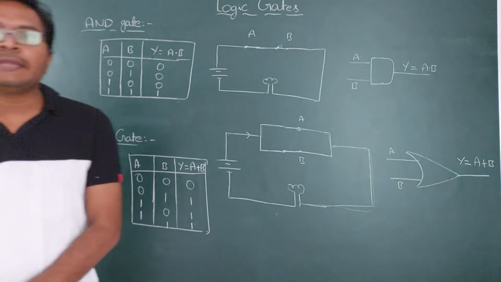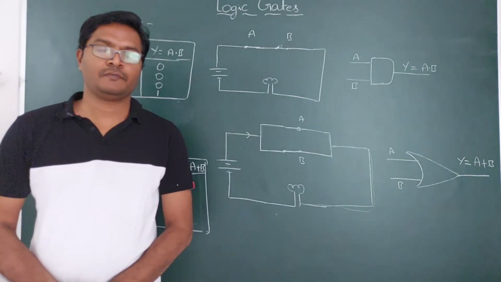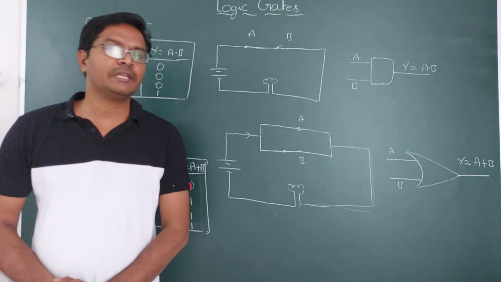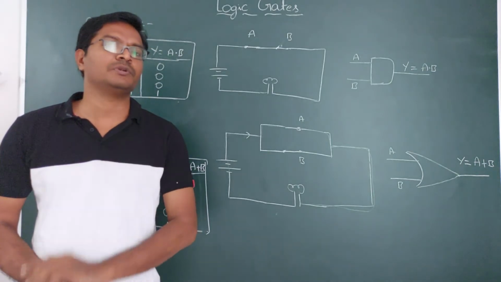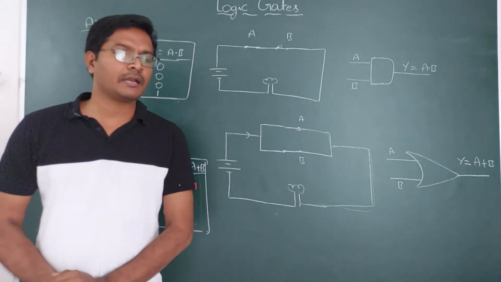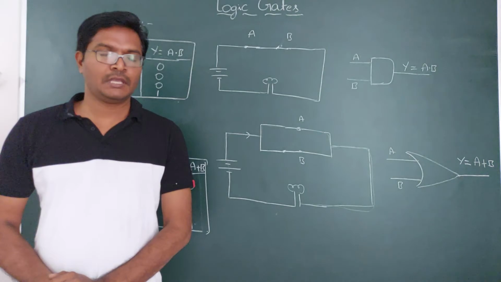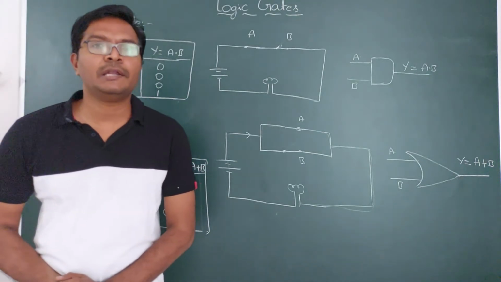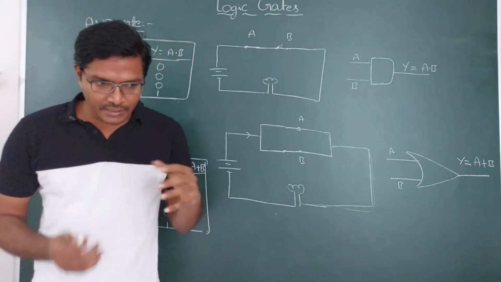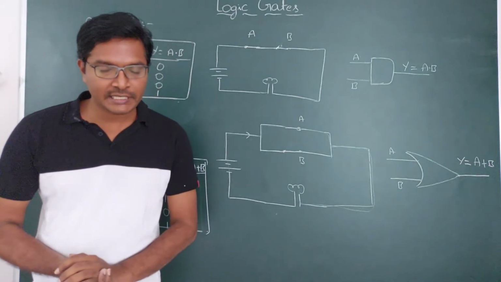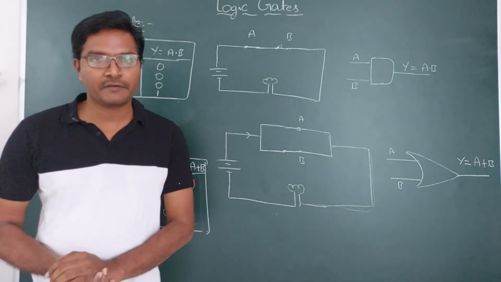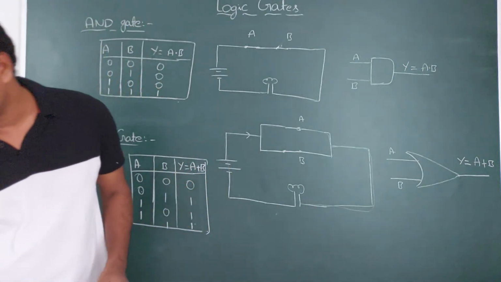So these are the three basic gates. For the NOT gate, how many signals do you give? Only one input signal. Okay. And the OR gate is addition, and the AND gate is multiplication. So if you remember these Boolean expressions, then you can do any type of truth table, any type of logic gate.